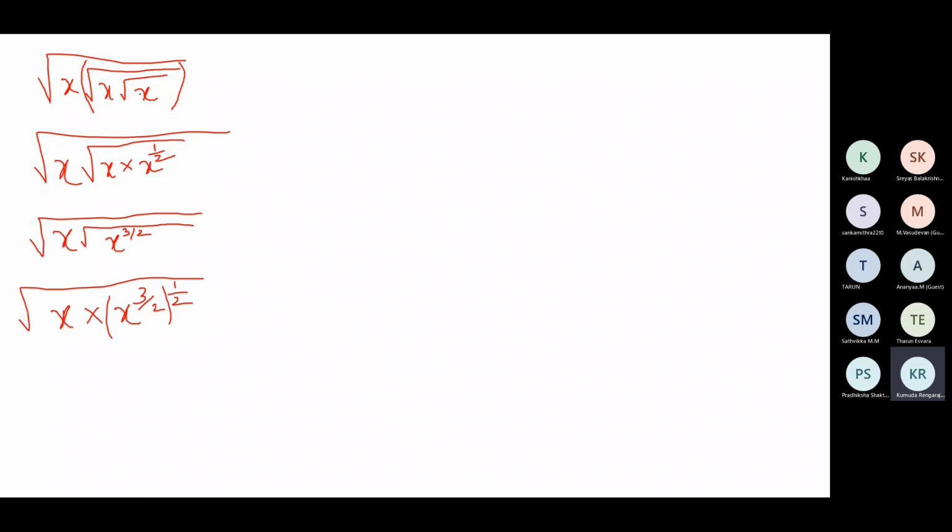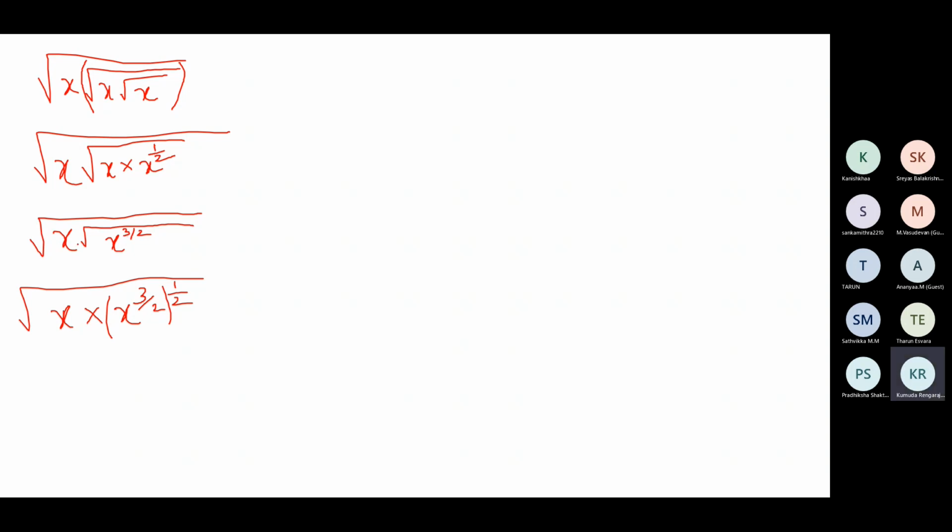First, I wrote this root x as x to the power 1 by 2. I did not disturb the others. Then simplified these two using the law of exponents. When bases are same and it's multiplication, we add the power. So 1 plus 1 by 2 is 3 by 2.